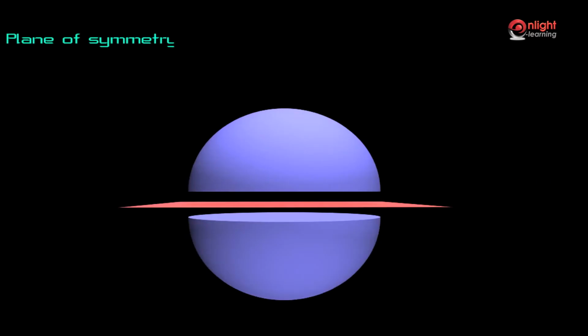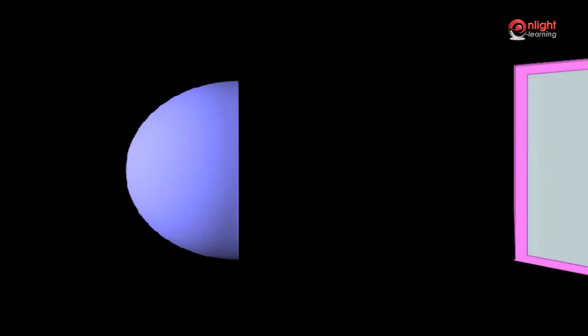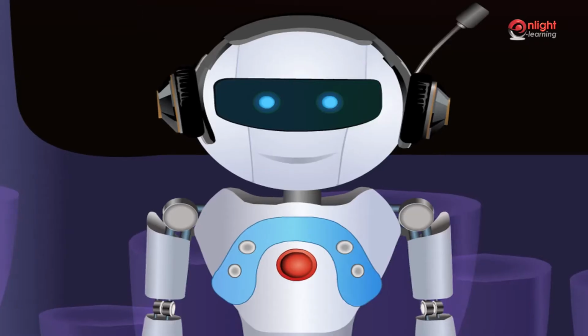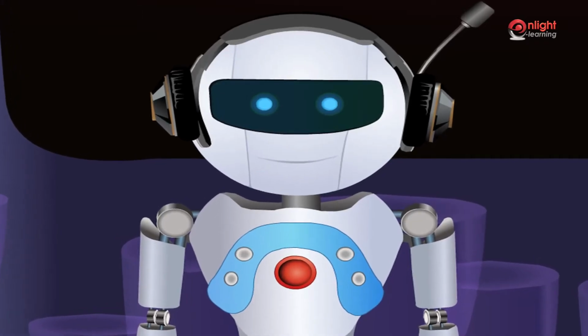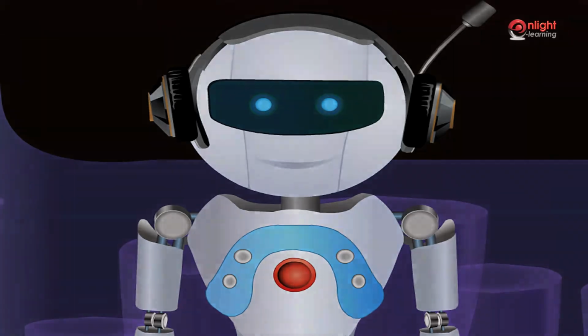Plane of symmetry can be defined as the plane or the surface along which the solid is cut to give identical halves. If we put a mirror in front of each half, then each half is a reflection or mirror image of the other. In symmetry of plane figures, we learnt about the vertical axis of symmetry and the horizontal axis of symmetry.